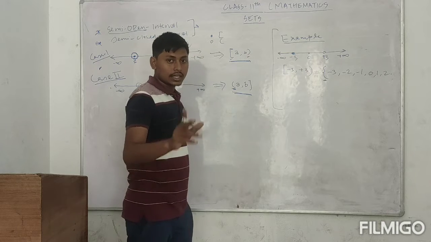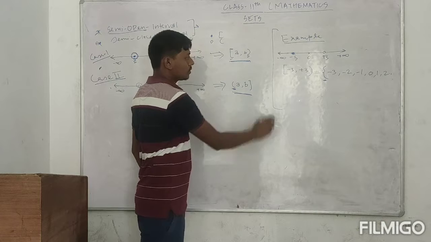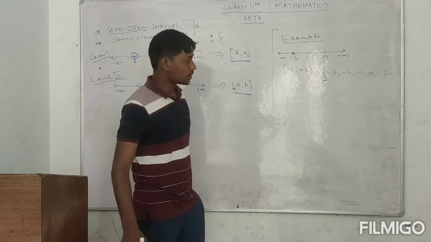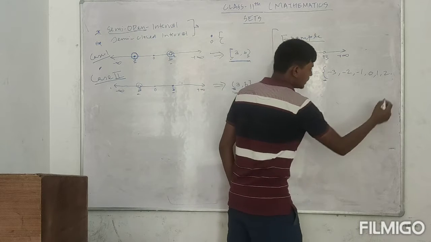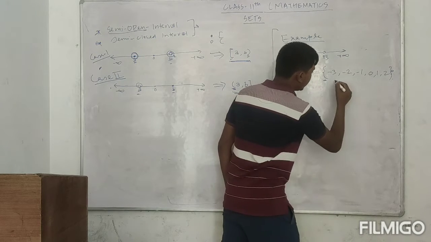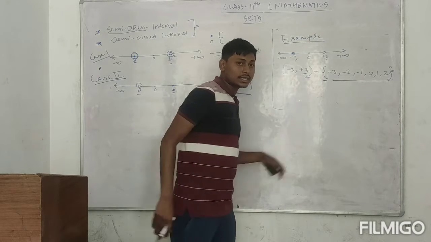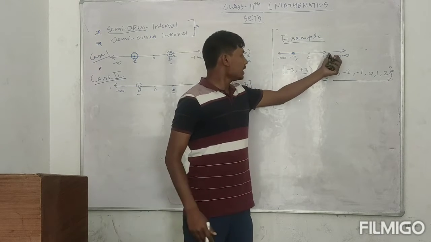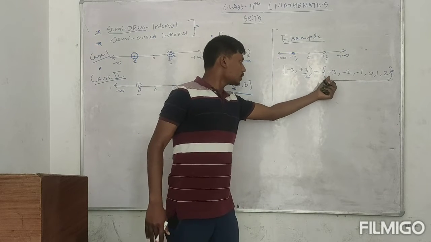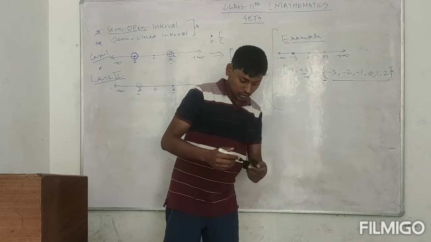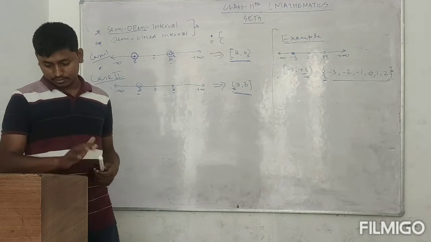In our previous class, remember that open means I don't have to take that number. So +3 I will not take because it is open at that end, and the set will end with 2. At the open end I am not taking the number, and at the closed end I took it. This is an example of a semi-open or semi-closed interval.